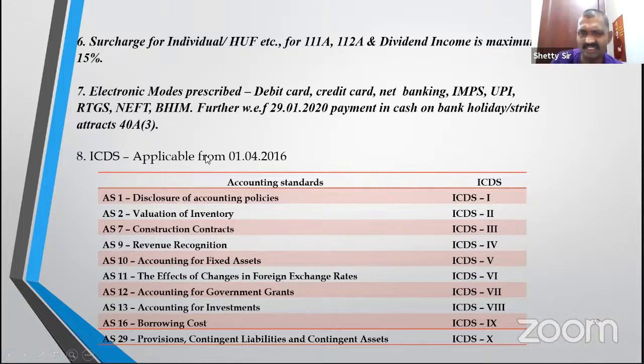Next, ICDS, at a glance, it is based on accounting standards. Now AS 1 and 2, same as ICDS 1 and 2. But directly AS 7 to 13 are consecutive numbers ICDS 3 to 8. Then AS 16 is ICDS 9. Last AS is 29. Last ICDS is 10, ICDS 10. So that's the way you should remember.